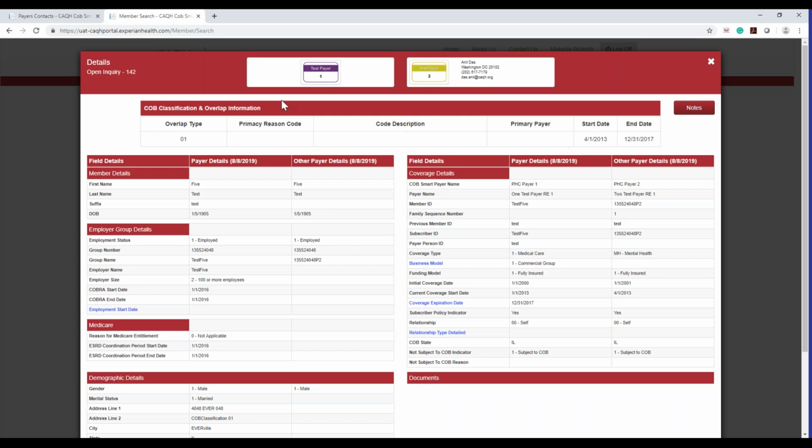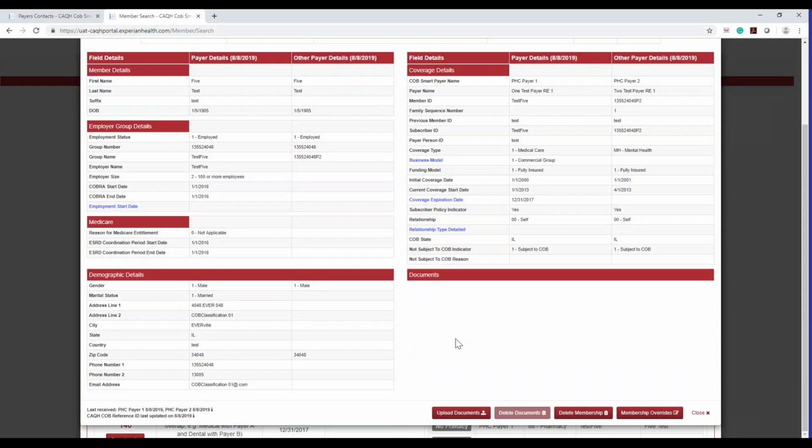Next week, I'll be going over a training on just this additional documentation and the additional new views that you'll see when you open up a member record. You'll see people's contact information, the COB classification, and overlap information. I'll go into more detail about what else has changed on this page besides uploading a document. But for now, we'll only be talking about uploading documents.